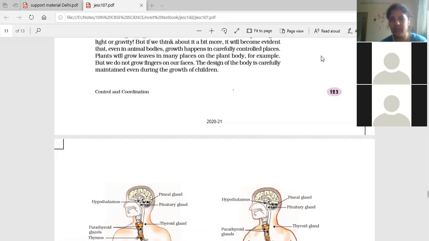Okay, the circular is TSH. The principal is sending a circular to the teacher. So that circular is the hormone secreted by the pituitary. Got it? Is this part clear? Yes, ma'am. Okay, so write down here itself.